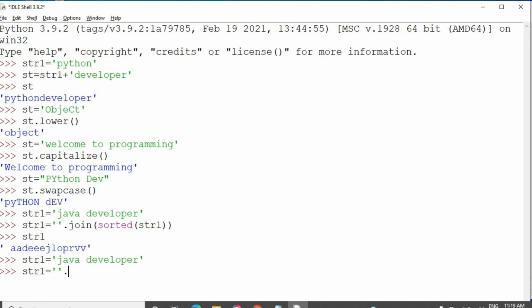str1 equal to an empty string to store the string after reversing the characters.